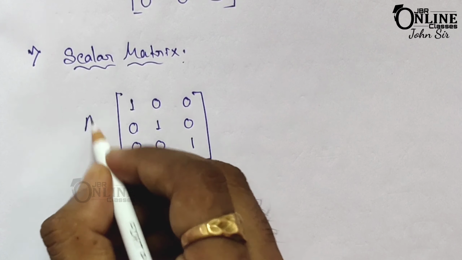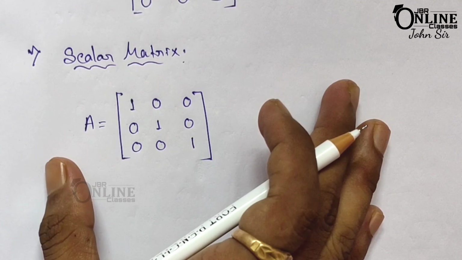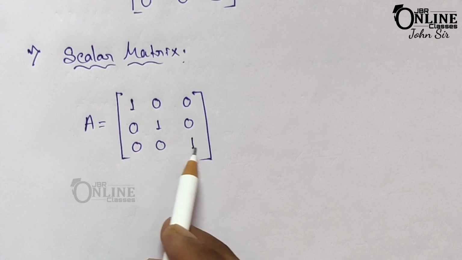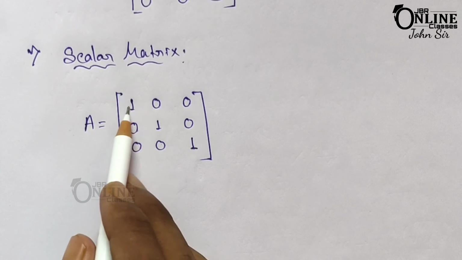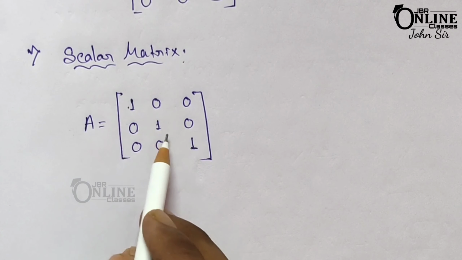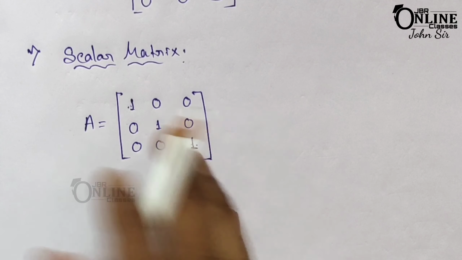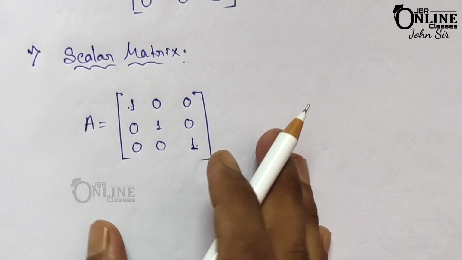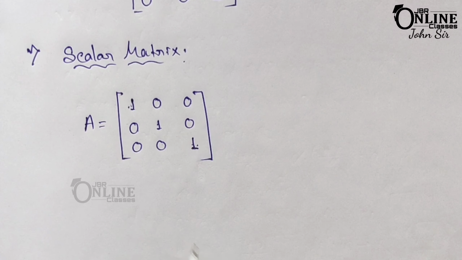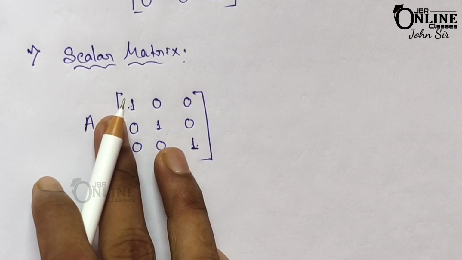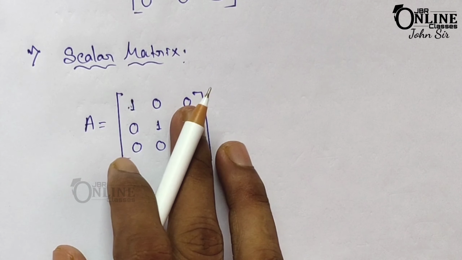So this one is a diagonal matrix, but here also all the elements in the diagonal, that means this one and this one, are equal. Here 1, 1, 1, or you can write 5, 5, 5, then it's called a scalar matrix. If the diagonal elements are equal, then it's called the scalar matrix.